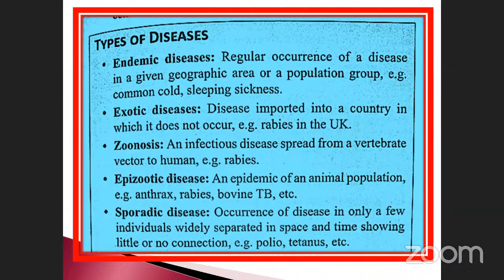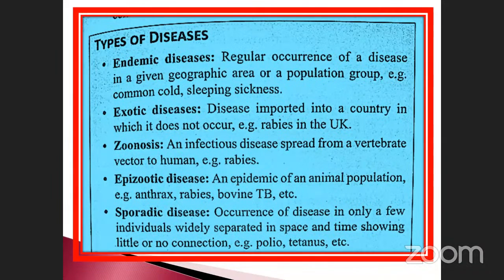From China to India. Another is zoonosis, an infectious disease spread from vertebrate animals or vectors to humans. Example, rabies. Zoo means animals. Note it down: a disease spread by animals. Take an example, the film Seventh Sense, Elam Arivu, isn't it? Imagine, one of the vectors injected into the dog, and it will spread throughout the country. That is the reason. Just like that.